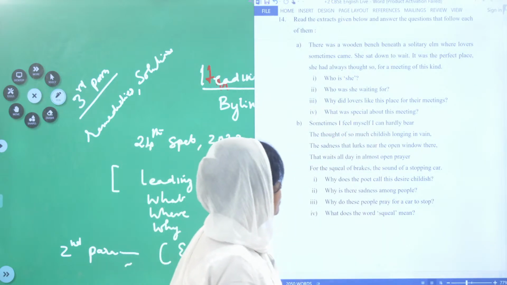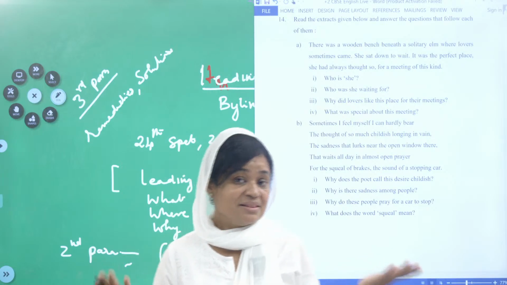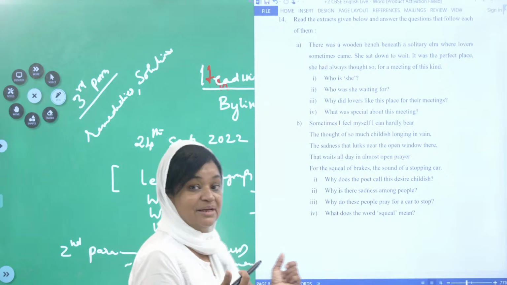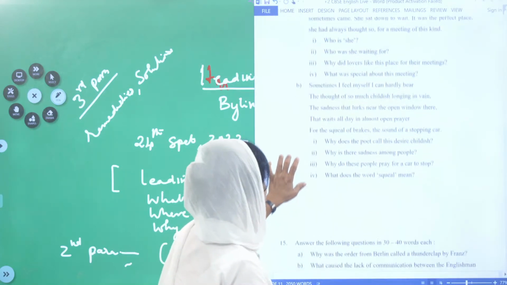What was special about this meeting? What was special about that meeting? Because that meeting was never a real one. It was an imagination or fantasy by Sophie. Right. Moving on to B.